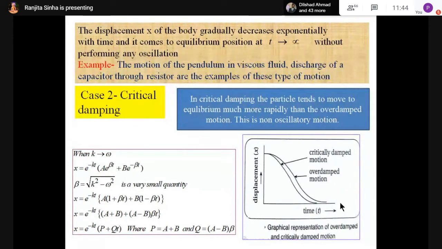You have displaced the bob of the pendulum, and then you have released it. Then the bob will come to its equilibrium position and it will stop after time t equal to infinity. After a large time, the bob of the pendulum will come to rest, that means equilibrium position.